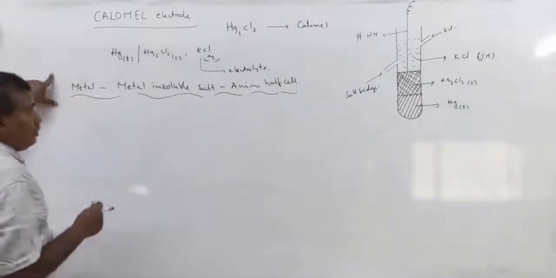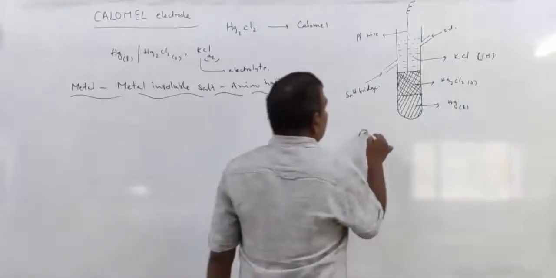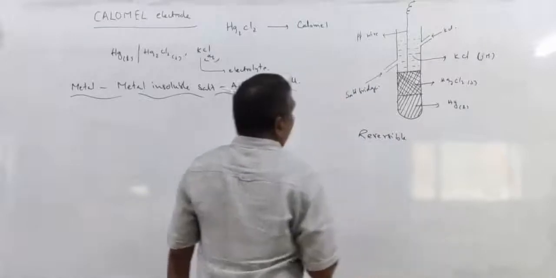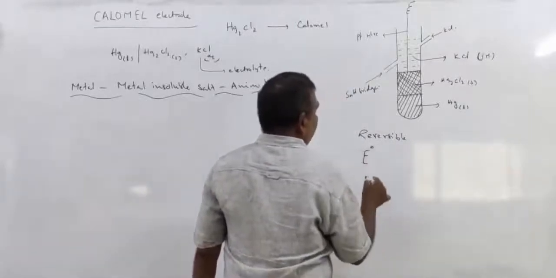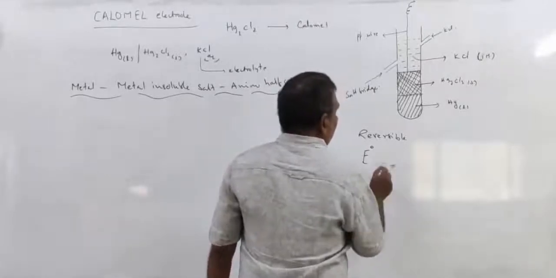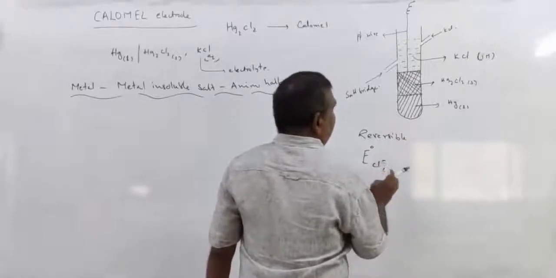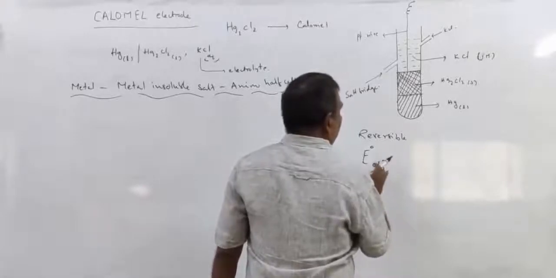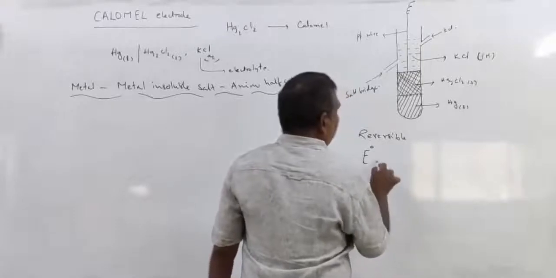This is also a reversible half cell. Now it is represented like this: E naught, Cl minus, or you can write platinum first.